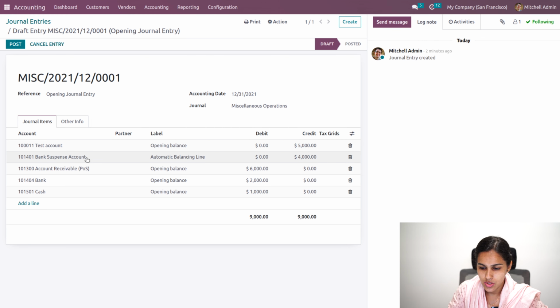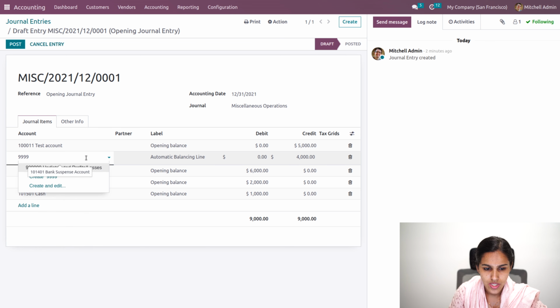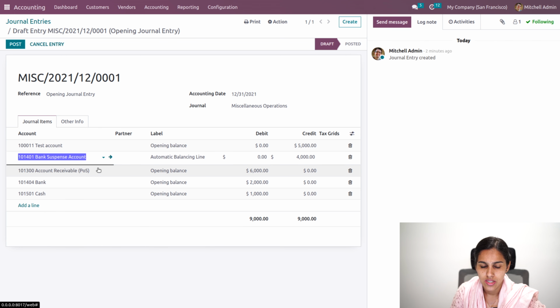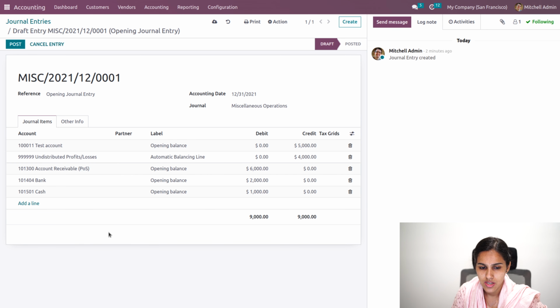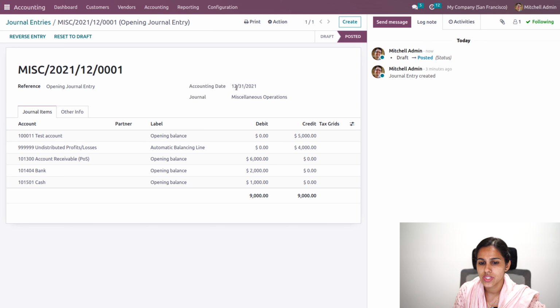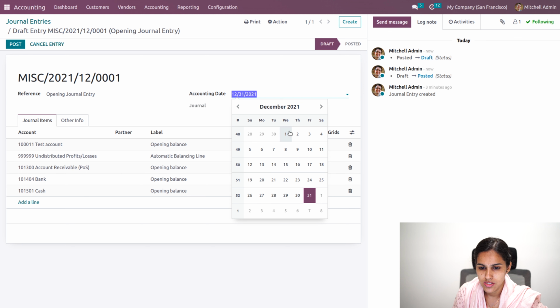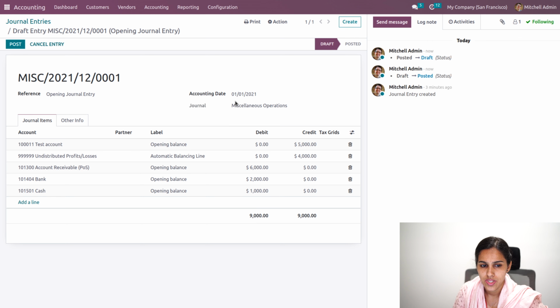Actually this will be posted to our 999 account that Odoo provides for adding all the undistributed profit or loss, that is, the unrealized amount will be posted to this. Okay, then you can post. In which accounting date you need to post the opening journal, that is the opening balance, you can add over here. You can reset it to draft, and maybe if it is by this fiscal year starting, maybe by January 1st, you can also post it to that particular date.